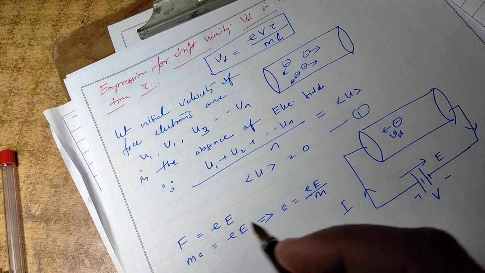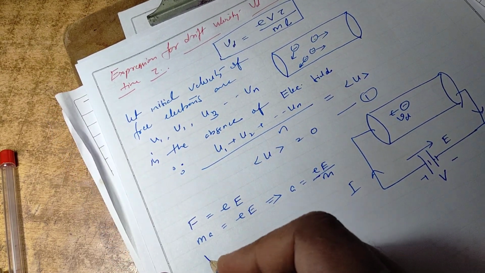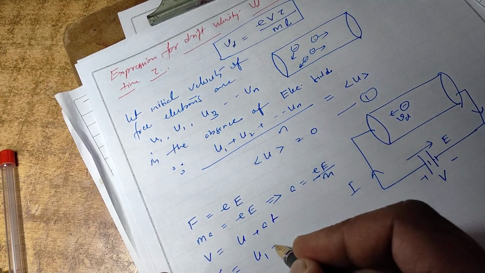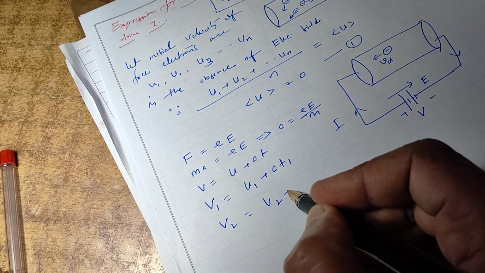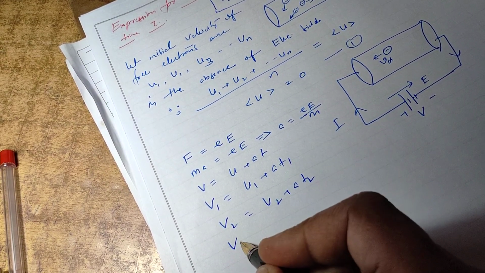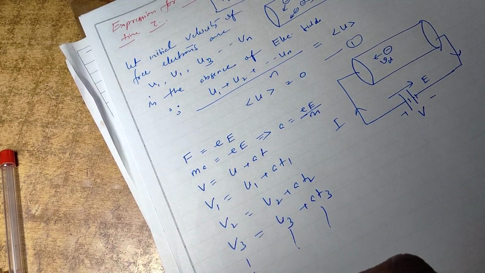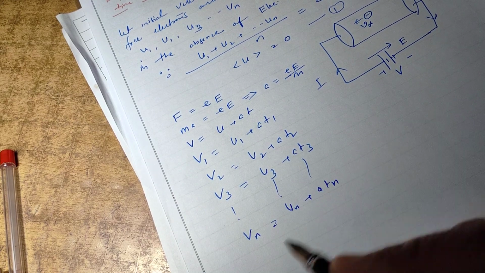So because of this acceleration, these electrons will have different velocities. By the kinematic equation, v is equal to u plus at. So v1 is equal to u1 plus at1, v2 is equal to u2 plus at2, v3 is equal to u3 plus at3, and so on. vn is equal to un plus atn.